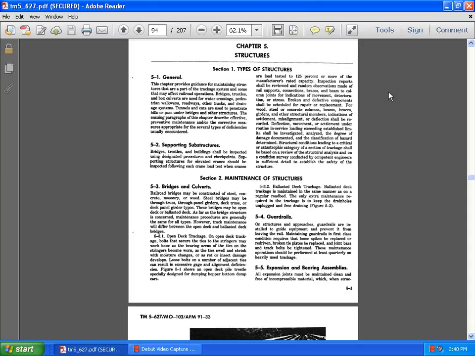However, the track maintenance will differ between open deck and ballast deck bridges. 5.3.1 Open deck trackage.